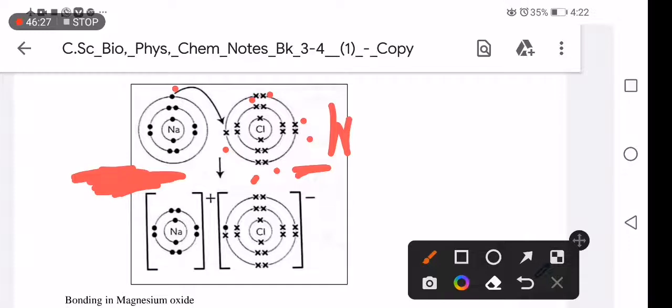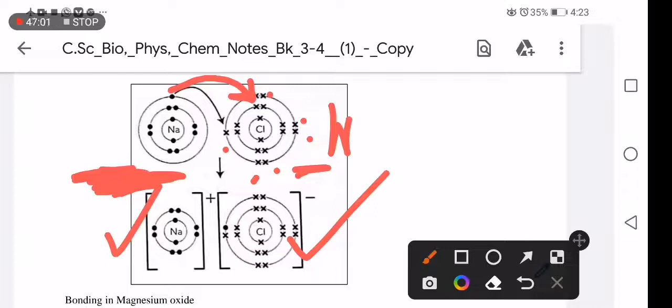For chlorine to be stable, it wants 1 electron. That's why we take this one, this electron, and put it on chlorine, so that chlorine becomes stable. Chlorine now has 8. Sodium is now stable, with its first shell full and second shell full. Chlorine has its first shell full, second shell full, and also the third shell full. So we have achieved what is called noble gas configuration.